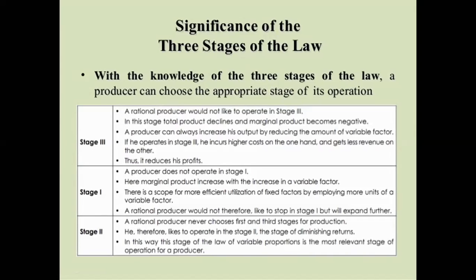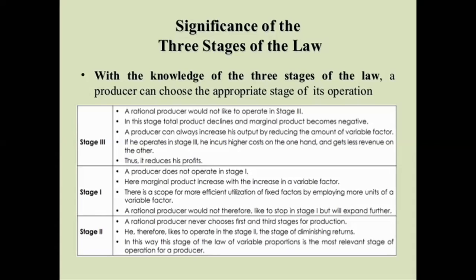Second stage. Why? Because till second stage what we observe is टीपी बढ़ तो रहा है ना सेकंड स्टेज में भी, क्योंकि टीपी बढ़ रहा है लेकिन कम रेट से, but प्रोड्यूसर को क्या लगेगा, टीपी तो बढ़ रहा है ना, प्रॉफिट्स तो थोड़े बढ़ रहे हैं, कम बढ़ रहे हैं, but still profits are increasing. So producer must stop at the second stage, which means he must stop at the point where he feels that the TP is maximum and MP is 0. Here he should stop. That is the point of saturation, right?